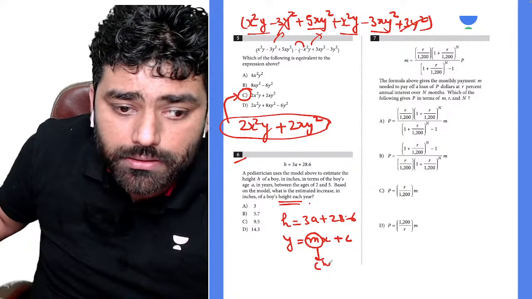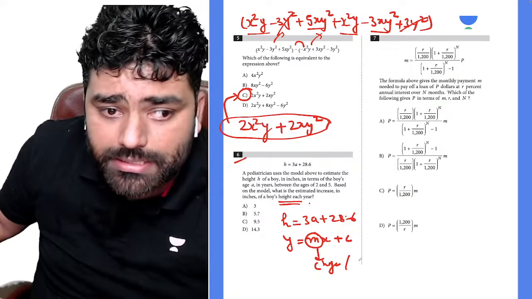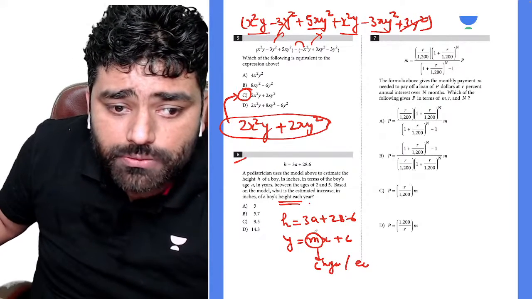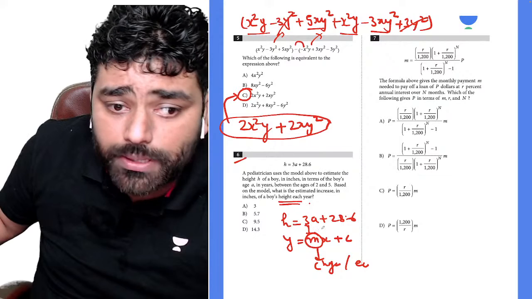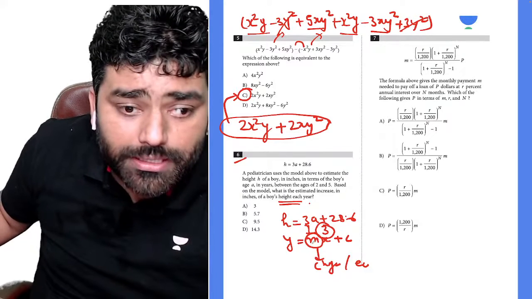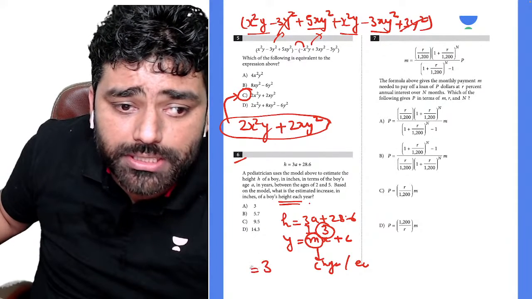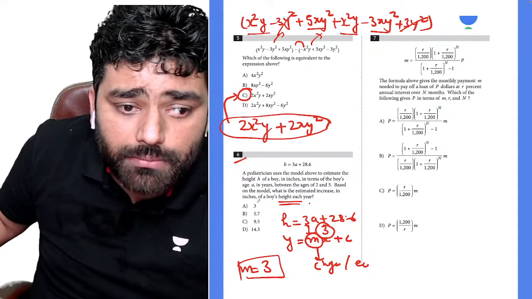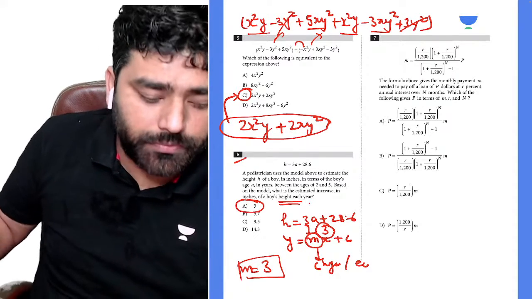M is the change, in this case the change every year. So when you see this, what is the slope here? So slope here is 3, right, guys? So definitely slope is 3. That means 3 is going to be the change in height every year. So m is equal to 3 there, right?